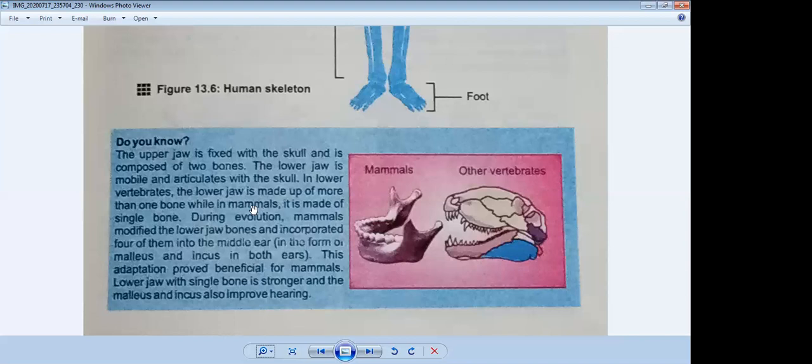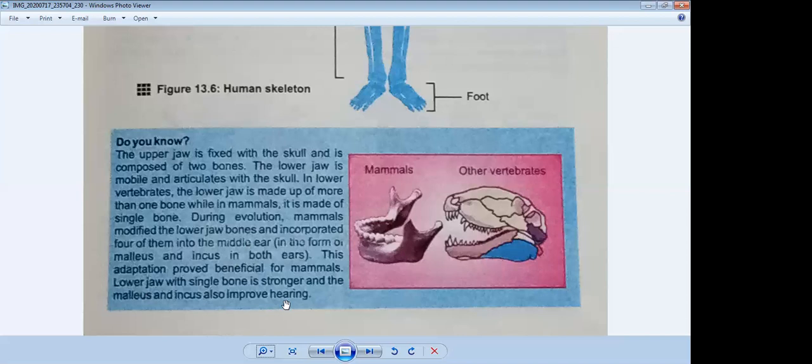During evolution, mammals modified the lower jaw bones and incorporated four of them in the middle ear. In simple words, they consist of four parts. And what are the four parts? Three bones of the ear and one bone of the lower jaw, in the form of the malleus and incus in both ears. This adaptation proved beneficial for mammals. A lower jaw with a single bone is stronger, and the malleus and incus also improve hearing.